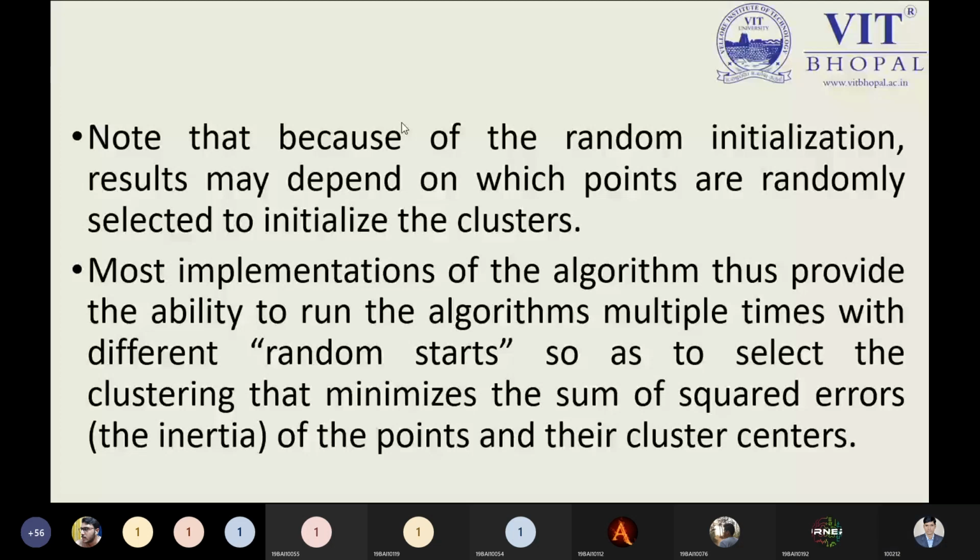That is the point. And we have also covered that part. If you remember, in the practical we have also covered inertia. And this inertia, I told you so many times, we have seen in the practical, is the sum of the squared error, and this can be identified as the sum of the square distances. That part we have already covered.